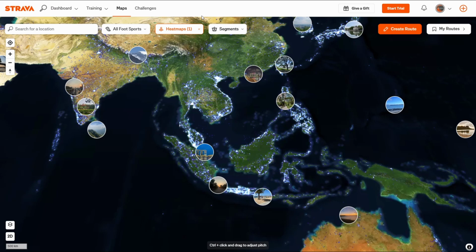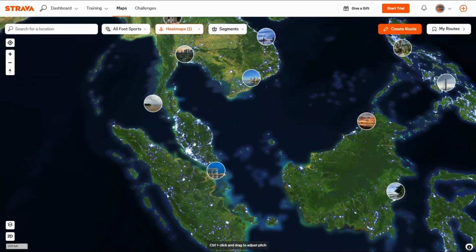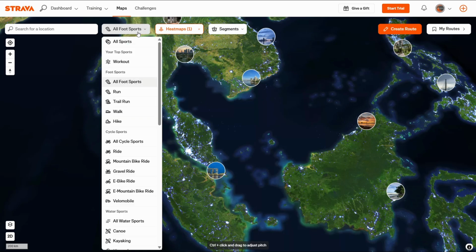Why is this important? Because if we want to find trails where somebody or other people have been heading to, or have been hiking or running, we can do exactly that. We can look at the areas in blue that are lighting up, which we call hotspots. In this case, I have selected all foot sports.